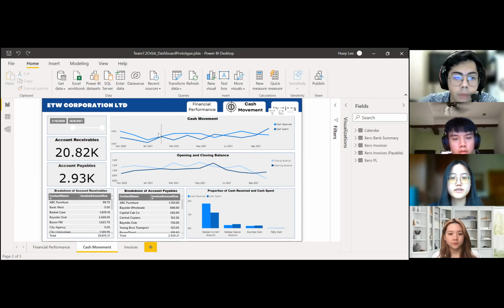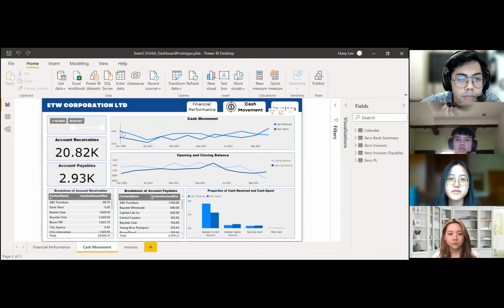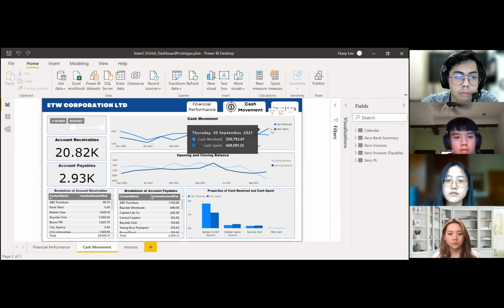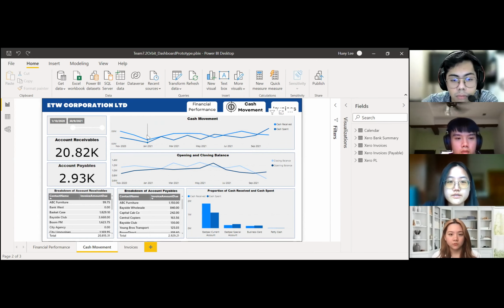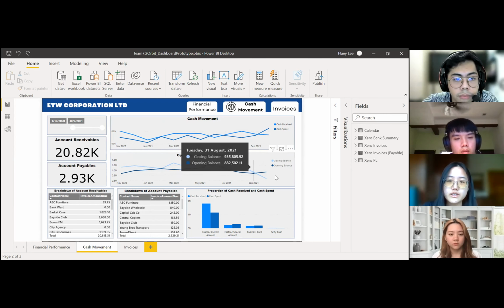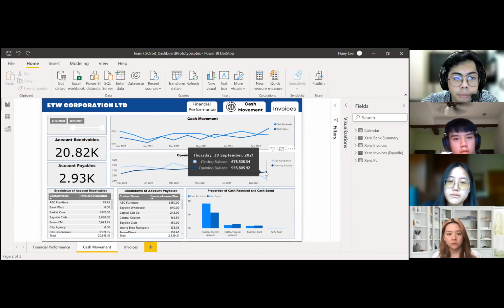The graph of cash movement shows the cash movement from October 2020 all the way to September 2021. The opening and closing balance can also be seen in this graph, and it is also shown from October 2020 to September 2021.